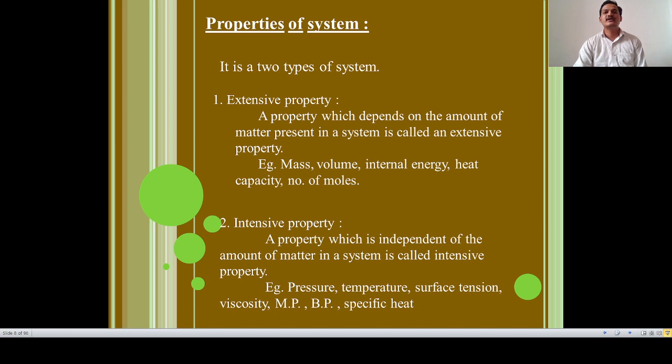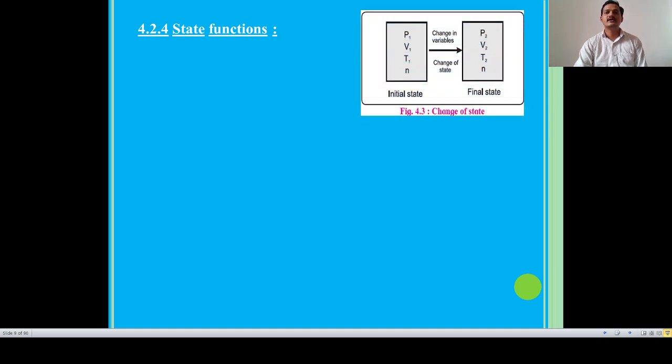So the simple difference between extensive and intensive is: extensive is a quantity dependent property, and intensive is a quantity independent property. These are the two types of properties of a system, extensive and intensive. Now let us move to the next point, that is state function. Let us observe the figure.